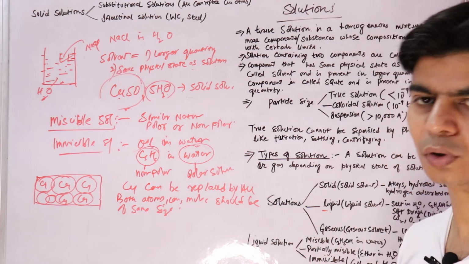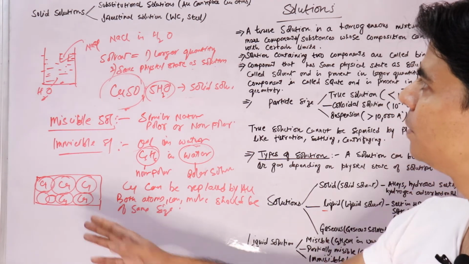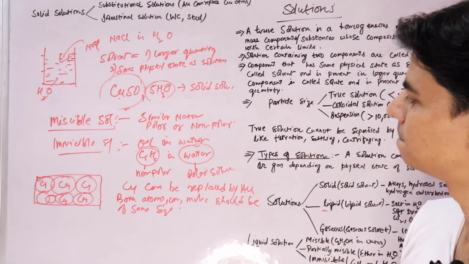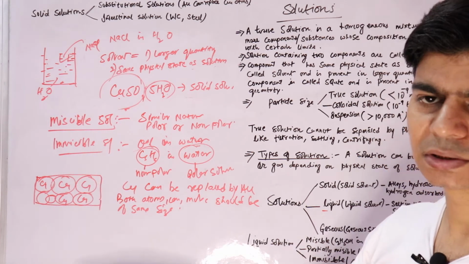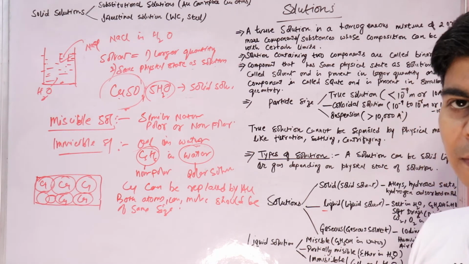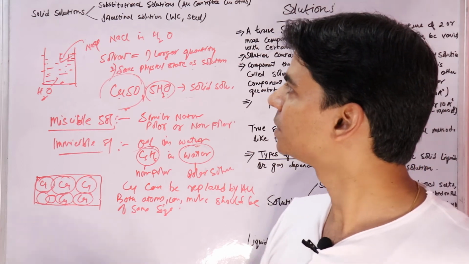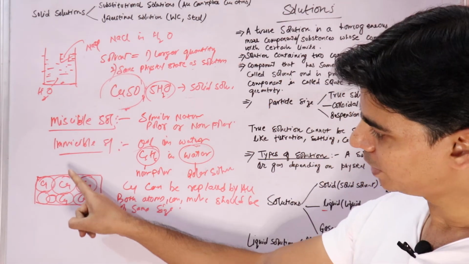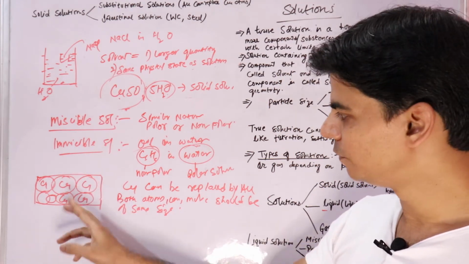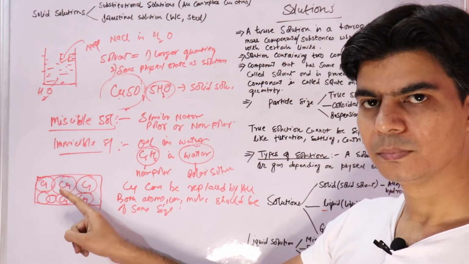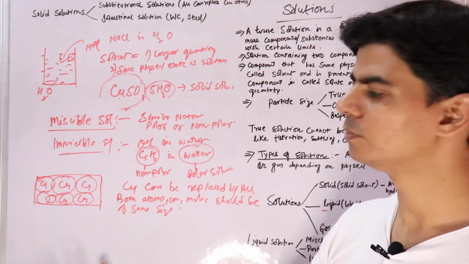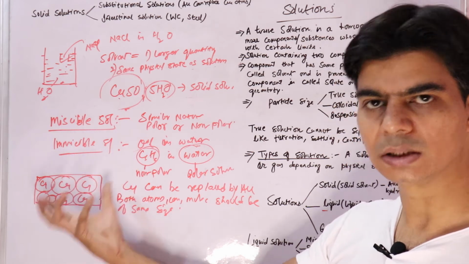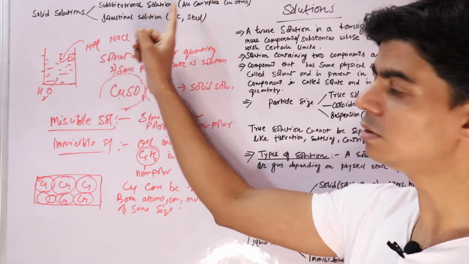So it forms a solid solution. The example of this is the alloys of copper and gold, right? In this case, we replaced the complete atom with a different atom. We substituted one with the other, so we call it a substitutional solution.